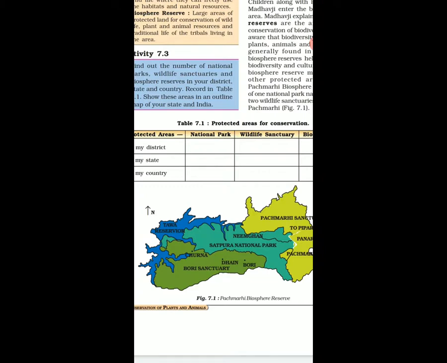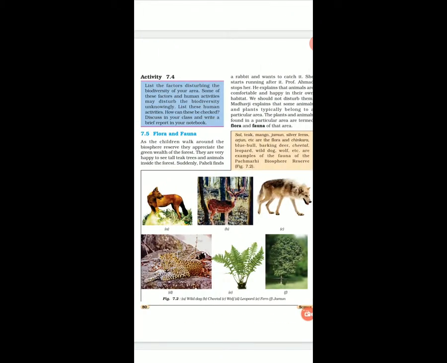Now, flora and fauna. What are flora and fauna? Flora means the type of plants found in a particular area. And fauna means the types of animals found in a particular area. They are called the flora and fauna of that area.